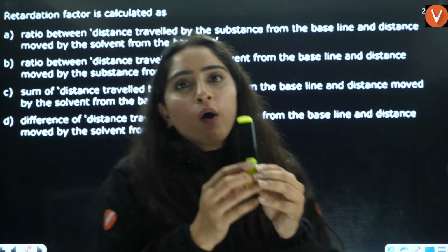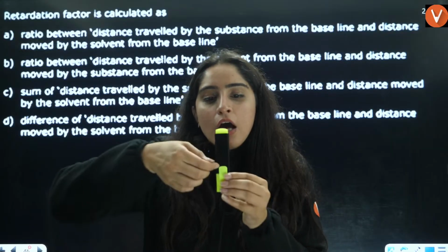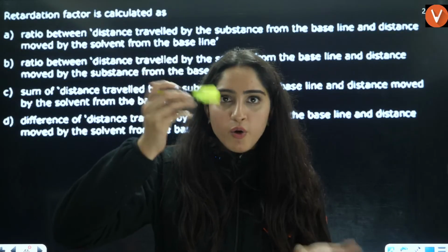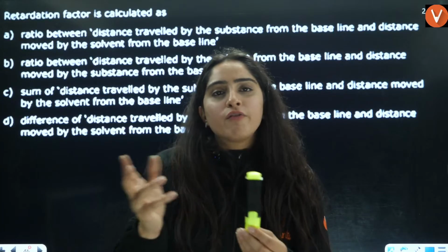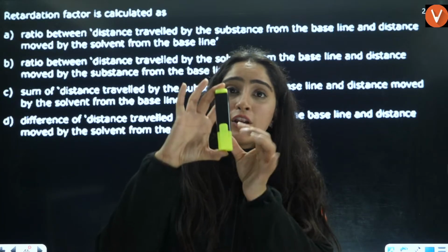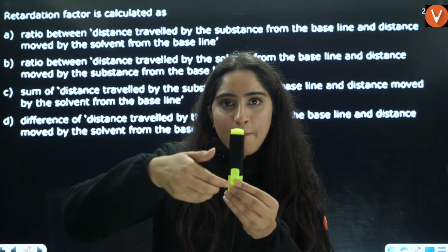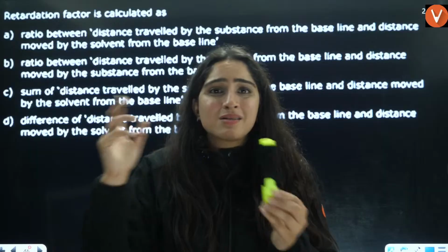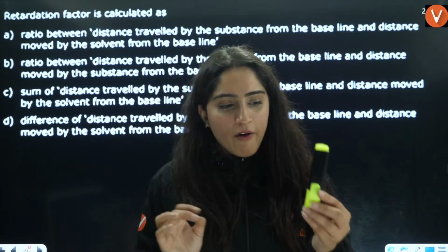Now you have A, B, C solvents. What will happen when you put the mixture on it? You will have different solutions there.